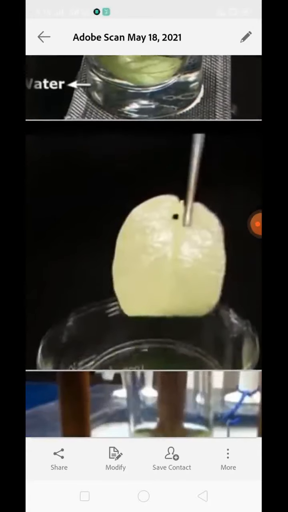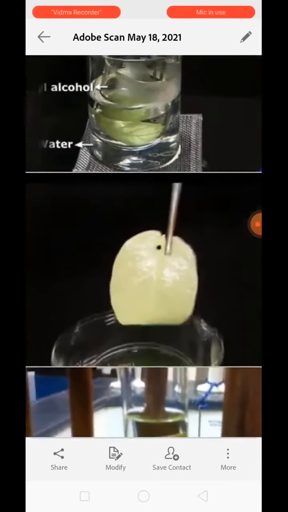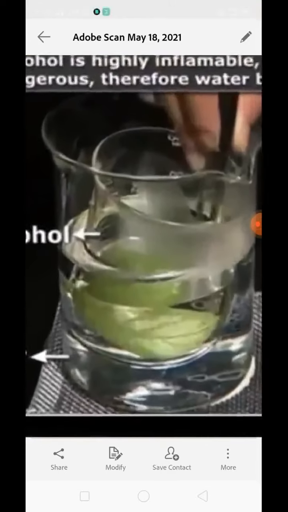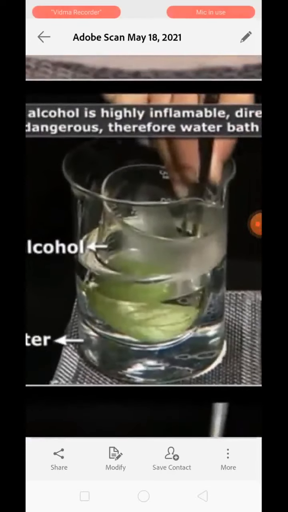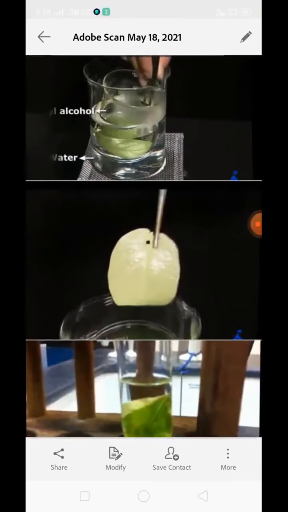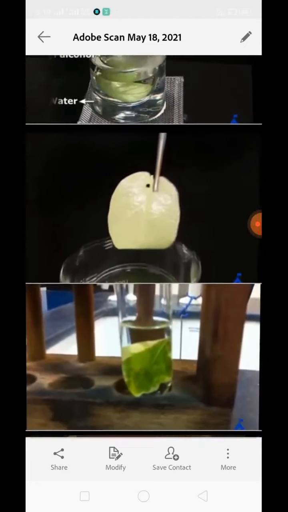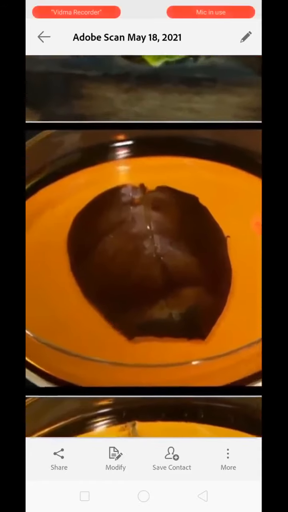Now after boiling, the leaf will look like this. Why? Because all the chlorophyll has been destroyed over here. It is released out from the leaf. That is why the leaf looks like this. Now we will wash the leaf properly. Both of the leaves will be washed in a proper way.